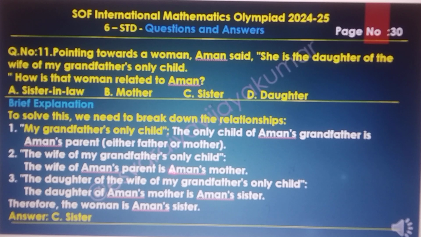The wife of my grandfather's only child is the man's mother. The daughter of the wife of my grandfather's only child is the daughter of the man's mother, that is, the man's sister. Therefore, the woman is the man's sister. The final answer is sister.